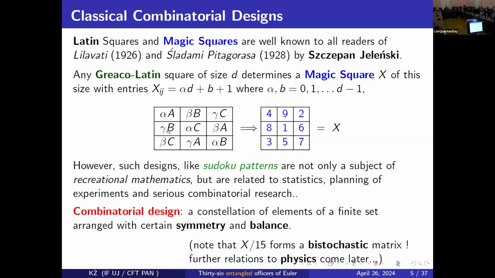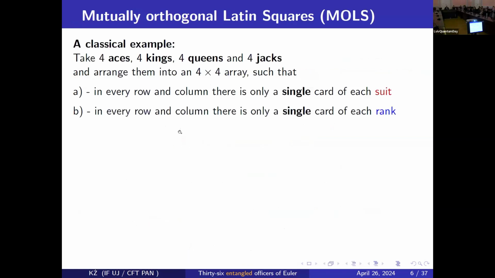And they are classical designs used in combinatorics for combinatorial designs, and they are used and analyzed in different fields of science, like in statistics. In general, a combinatorial design is a special constellation of elements which are arranged with special symmetry and balance. So here there's special symmetry, that there is no repetition of symbols in each row and each column.